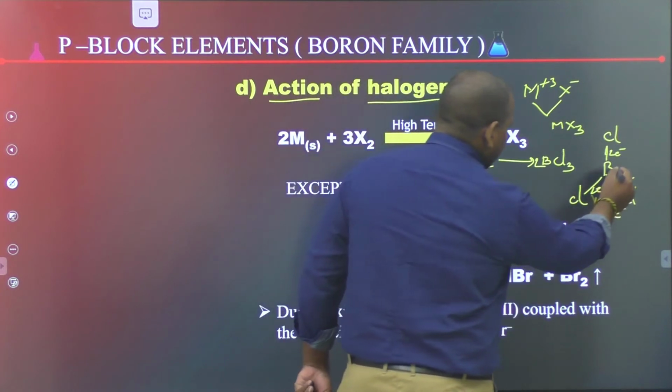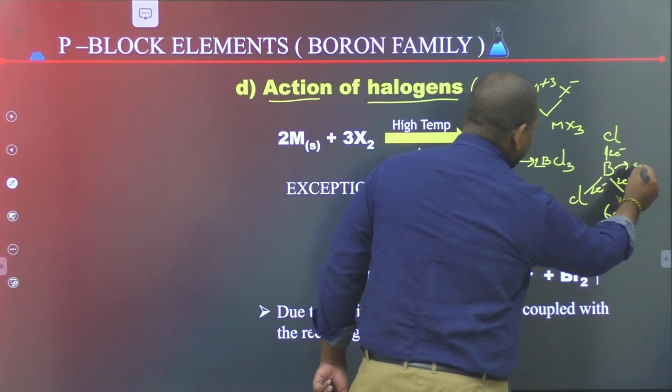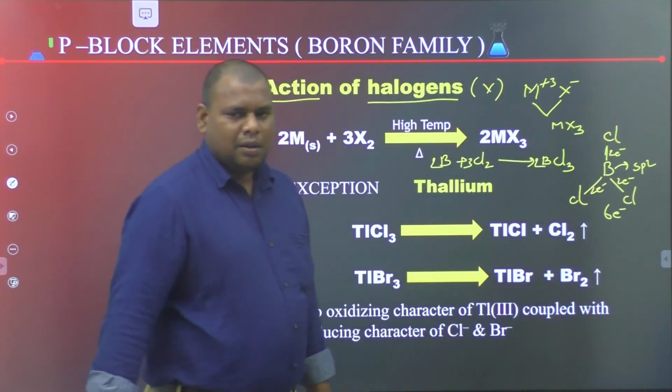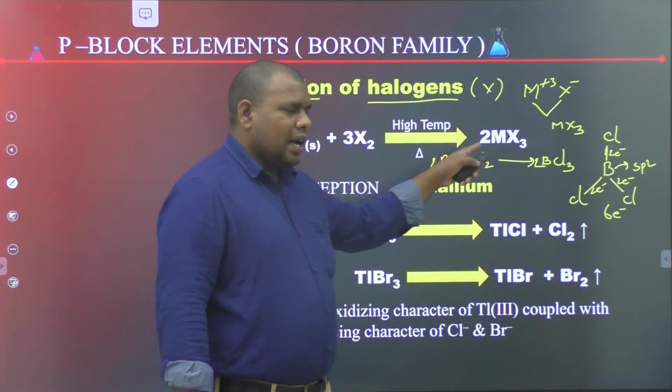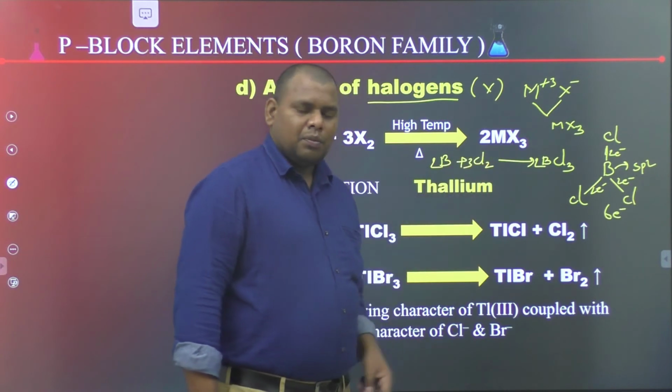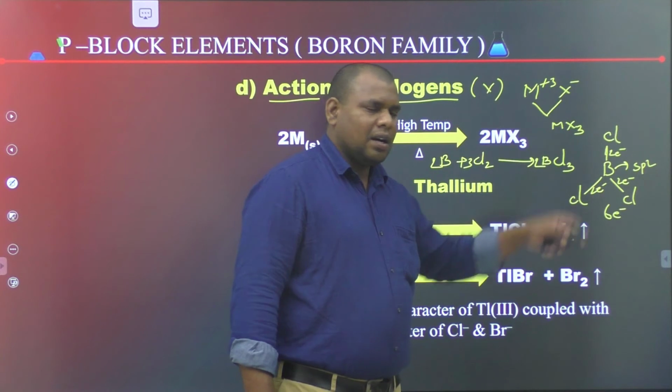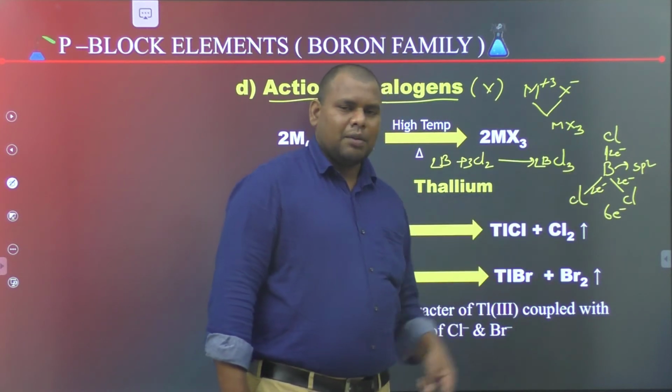The hybridization of boron is sp2 with trigonal planar shape. The trihalides formed by the boron family are trigonal planar with sp2 hybridization.